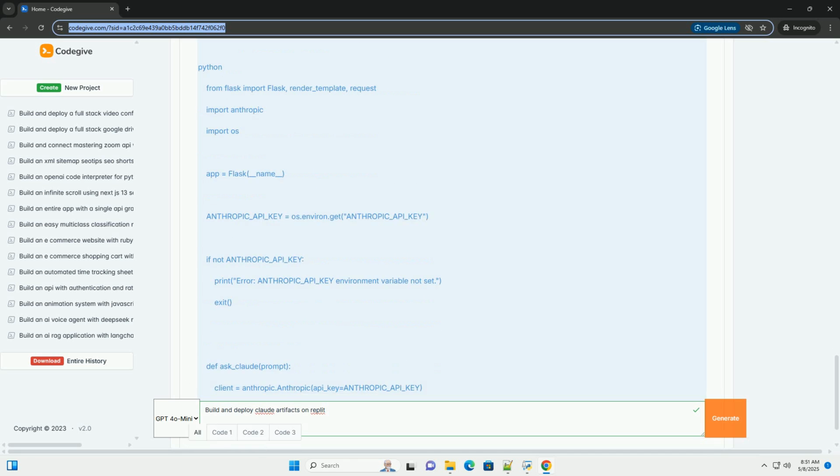Cost management: using the Claude API incurs costs based on token usage. Monitor your API usage and set limits to avoid unexpected charges. Use the max_tokens_to_sample parameter to control the maximum length of Claude's responses. Error handling: implement robust error handling to catch API errors, network errors, and other exceptions. Provide informative error messages to the user.